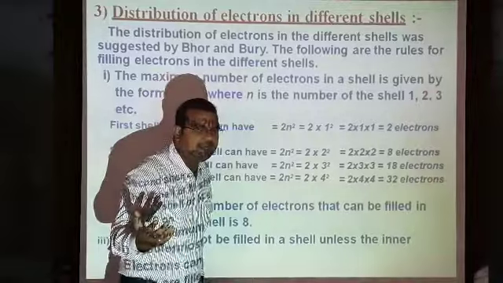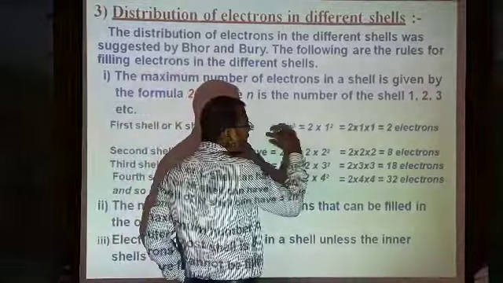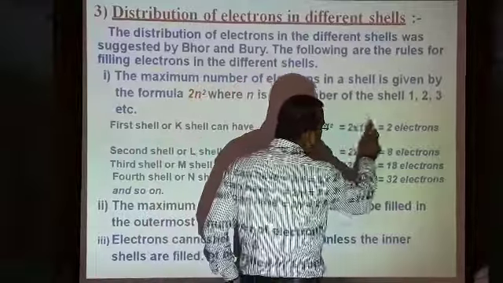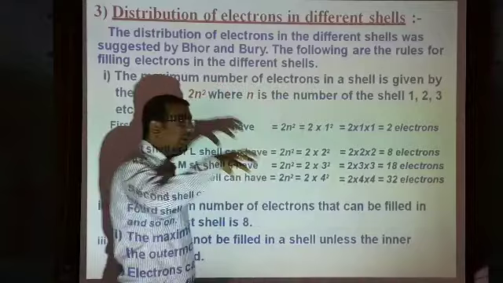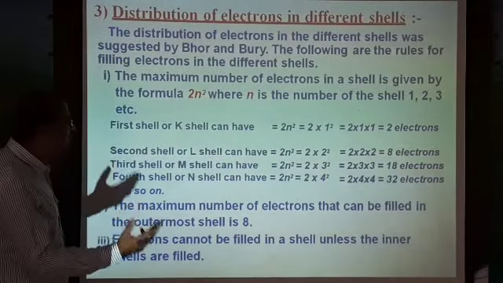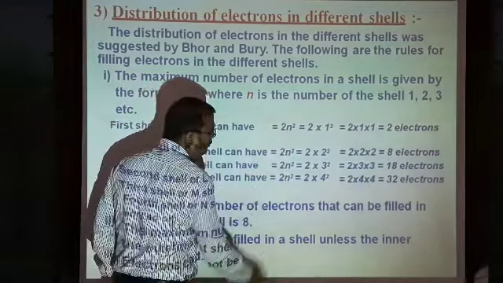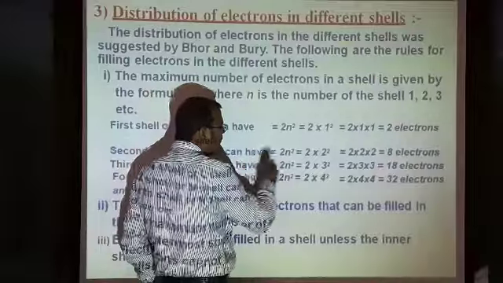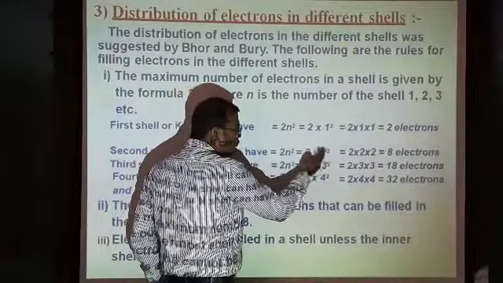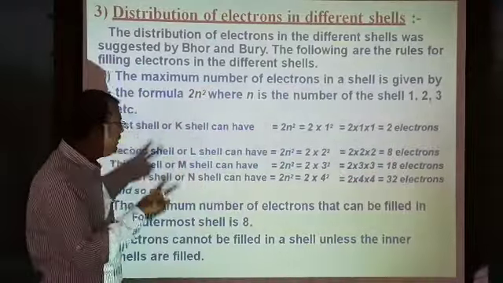Though already we know that. The K shell number is 1, so n indicates the shell number. 2 into 1 square is 2 into 1, which is 2. So in the K shell, 2 electrons are present. If you want to find the second shell, called L, we apply the same formula 2n square. The L shell number is 2. 2 square is 4, and 4 times 2 is 8. So in the second shell there are 8 electrons.